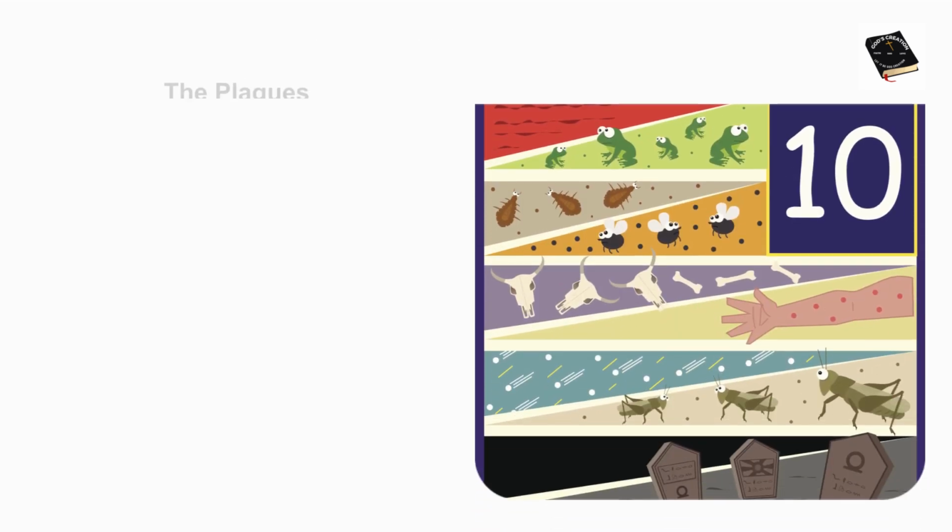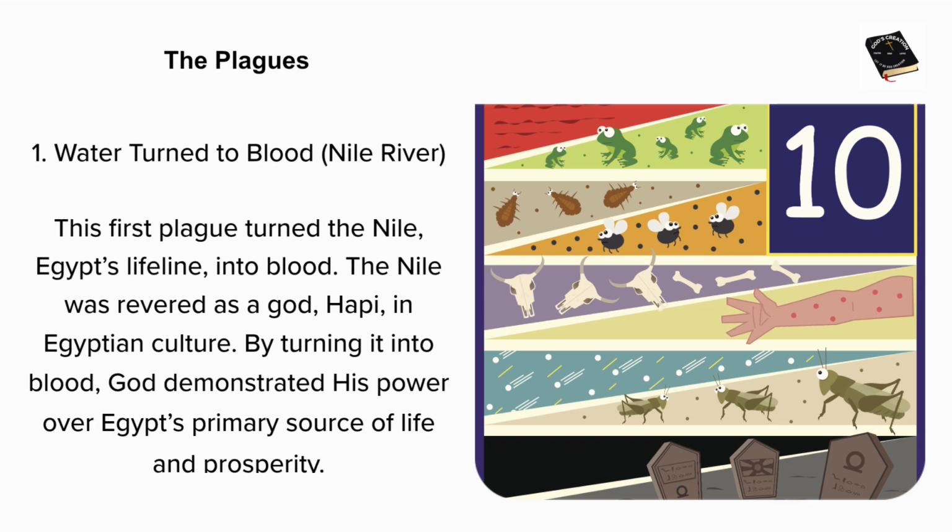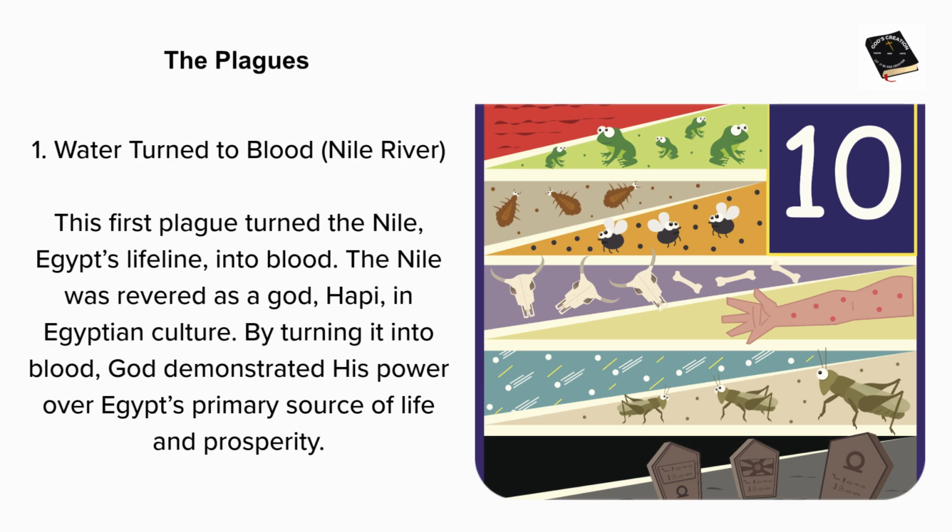The plagues. 1. Water turned to blood, Nile River. This first plague turned the Nile, Egypt's lifeline, into blood. The Nile was revered as a god, Hapi, in Egyptian culture. By turning it into blood, God demonstrated his power over Egypt's primary source of life and prosperity.